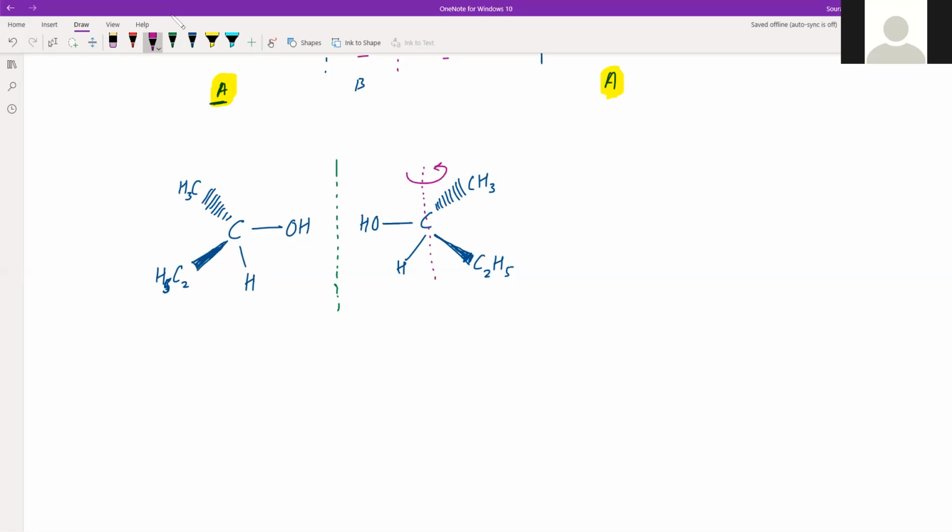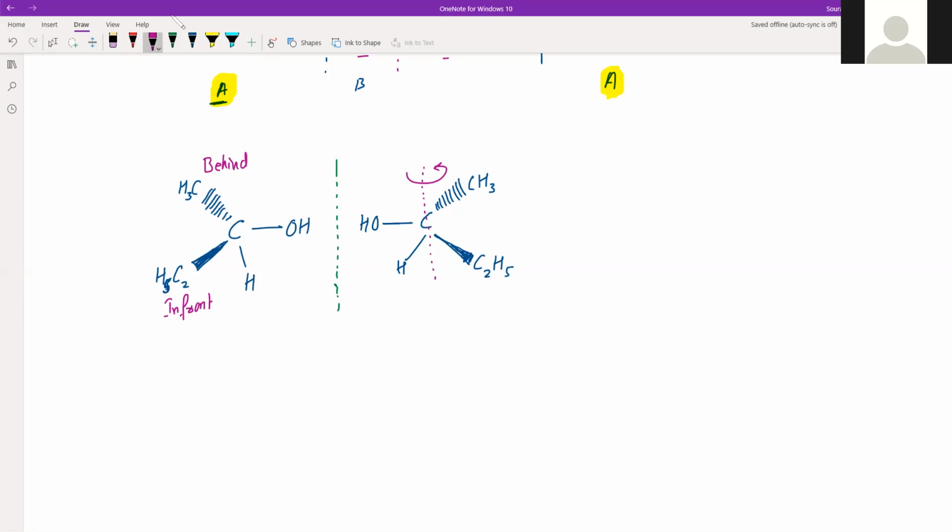Now, don't forget that this is a 3D structure. This CH3 which you are seeing here is behind the screen. This is in front of the screen, right?